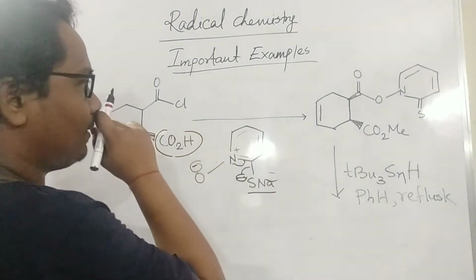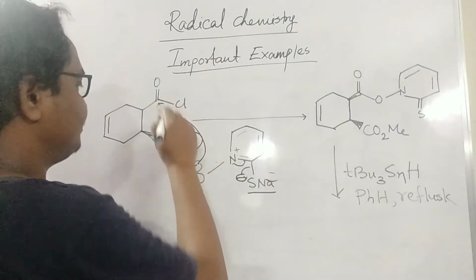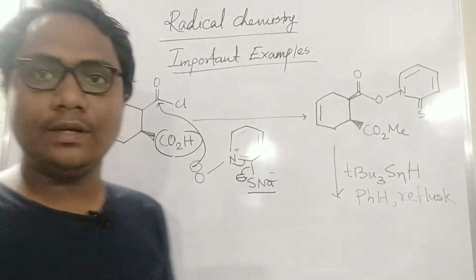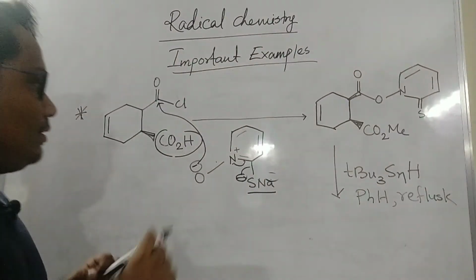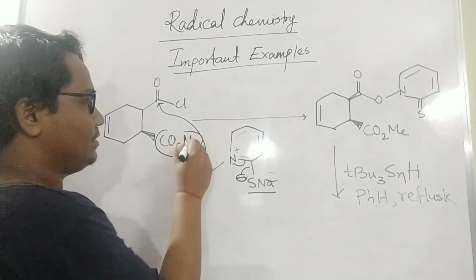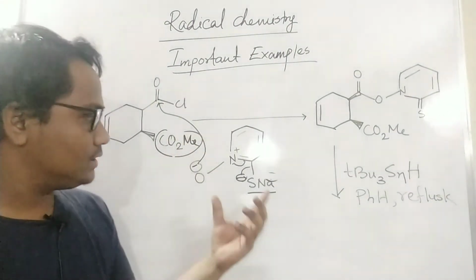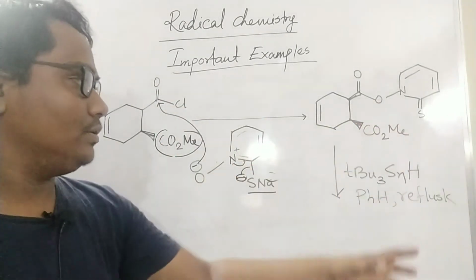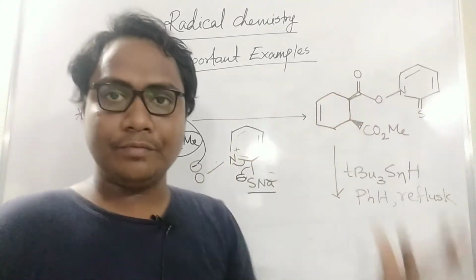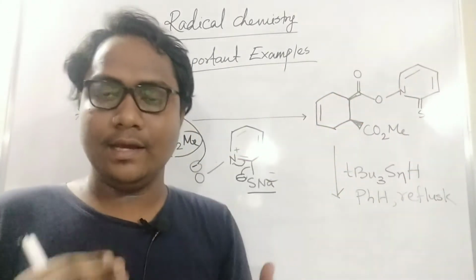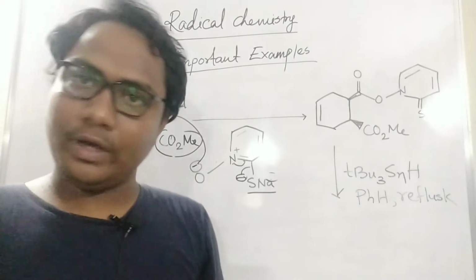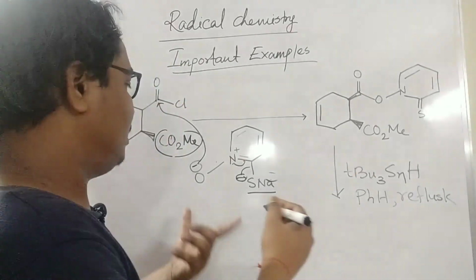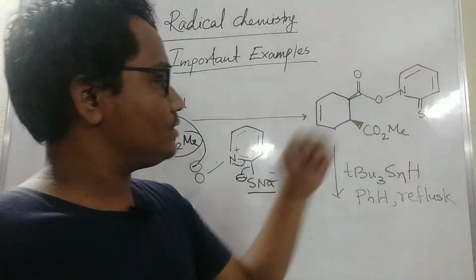See, what happened? Not this esterification. Here it will attack. Okay, actually here is not H, here is Me also. So this O minus will attack there, and esterification is there. So this reagent is a very good leaving group as a radical initiator. So you have to see this will come, and that will attack.